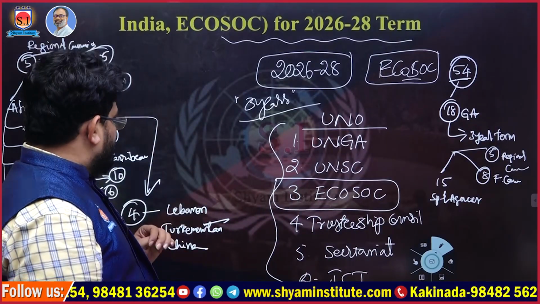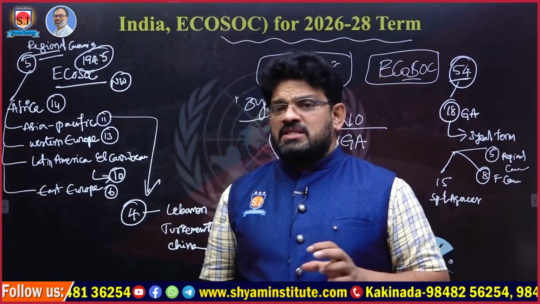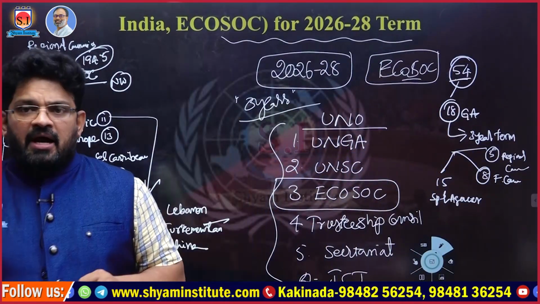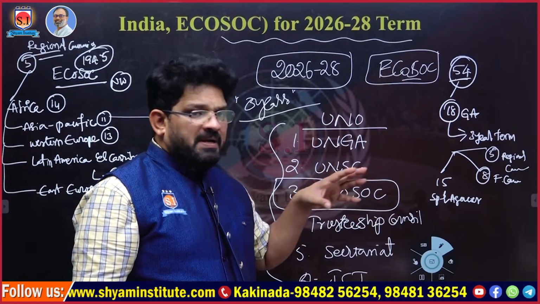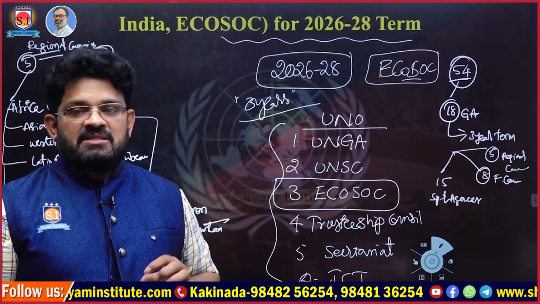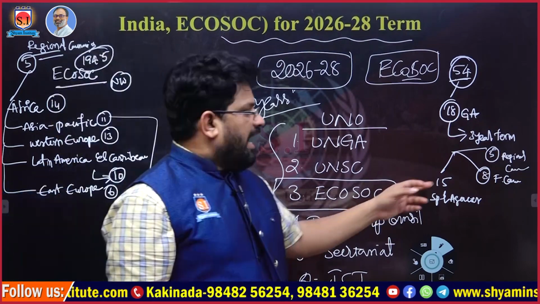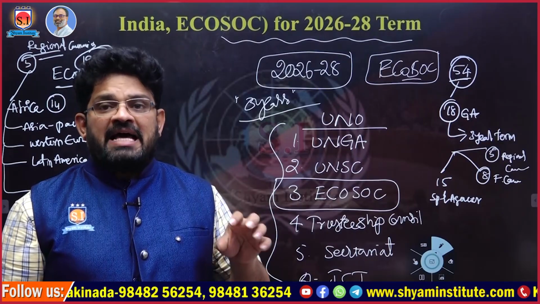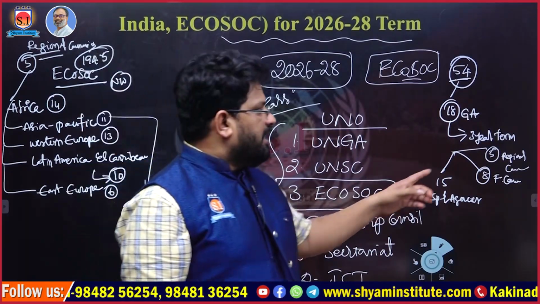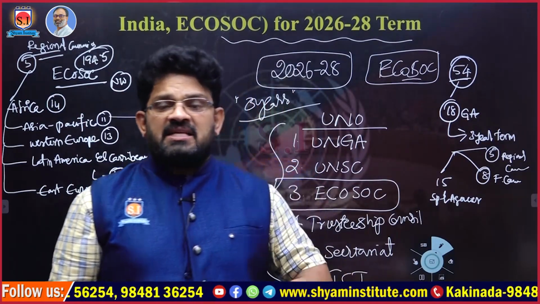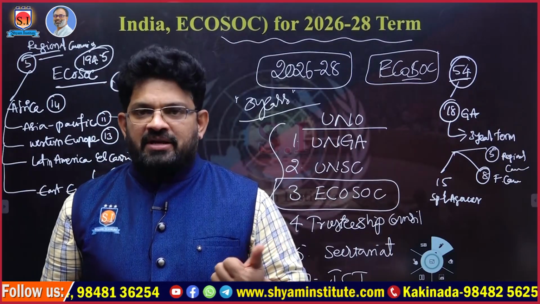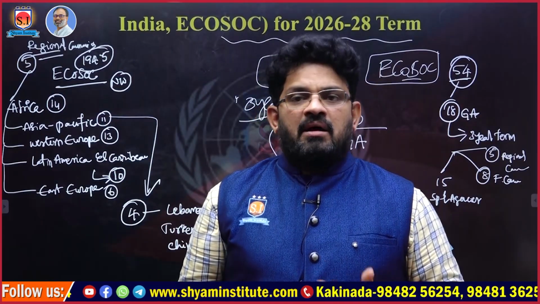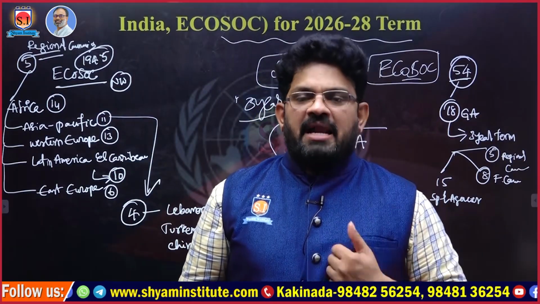If you observe one more point here, ECOSOC generally contains different special groups. In ECOSOC we have 15 special agencies, like organizations or agencies, and 8 finance commissions which look after the financial related activities, and 5 regional commissions like African region, West Europe, East Europe, Caribbean, and Latin American.